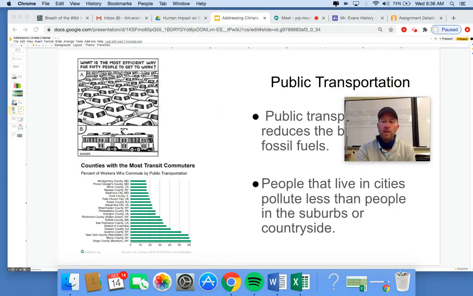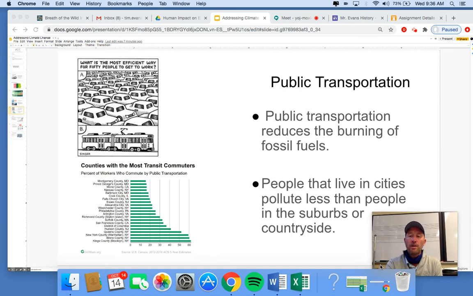Public transportation, we saw that people not owning cars is a big deal. Public transportation reduces fossil fuel emissions by a lot. This cartoon makes it pretty clear: all these cars, all this pollution, all this traffic could be replaced by one bus, which is so much cleaner and more efficient. And we do a good job in this.